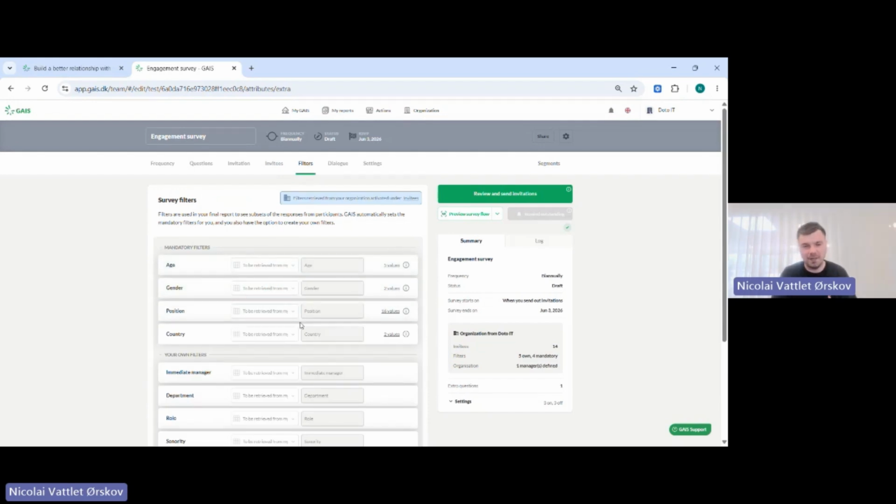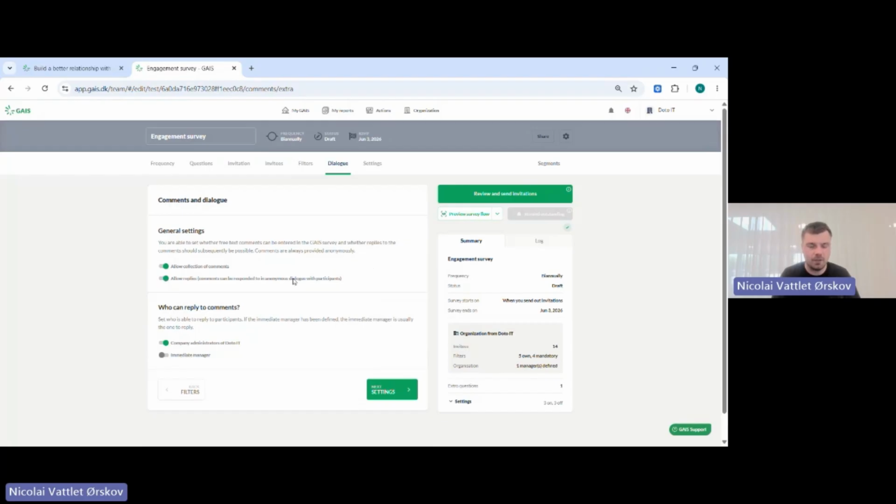Good. We will continue to some filters here. This is actually not that important right now. This is just where we map those filters from your data file to the platform, so it knows exactly what is what here. So I'll just proceed here to the dialogue setting.